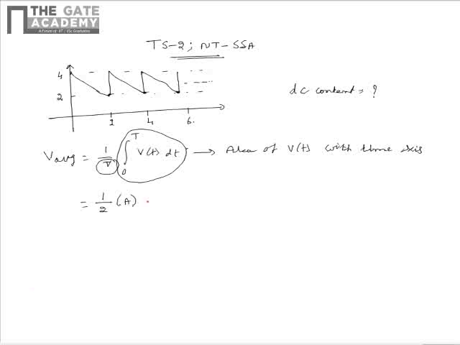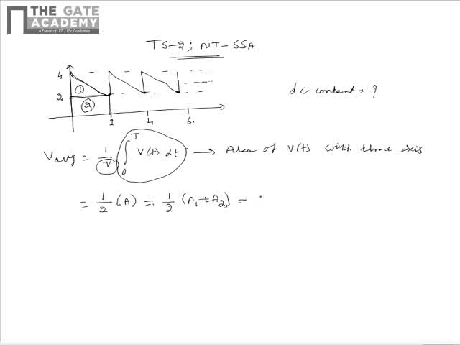So from the given waveform, we see that the area A constitutes two parts. The part 1 is a triangle, that is the region marked, and the part 2 is a rectangle, which is the other region marked. From this we see that V average can be written as 1 by 2 times A1 plus A2.